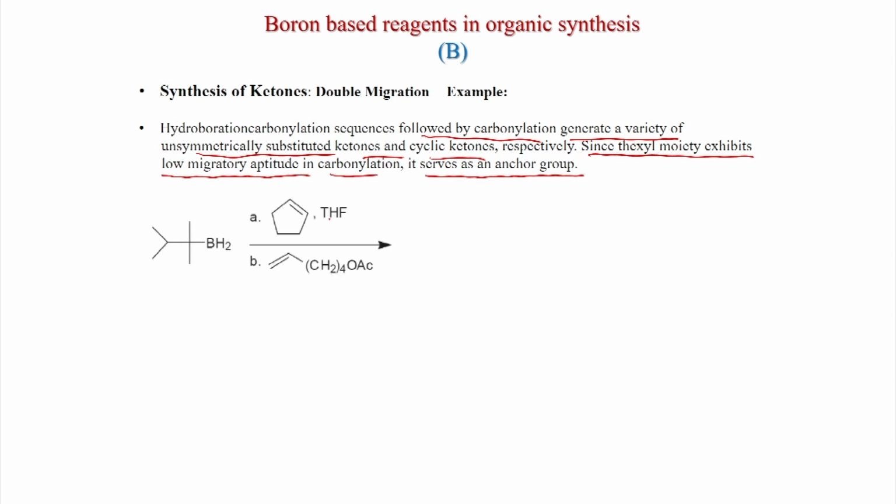Now, you see here 2 different alkenes are reacted with thexyl borane. So, what happens with cyclopentene? You first treat, then you get this one, then you react with this one, a terminal acyclic olefin with an acetate group present, then you get this one. These are the 3 different groups present on the boron. This is the thexyl, so this will not migrate. Now, what will migrate? These 2 groups can migrate.